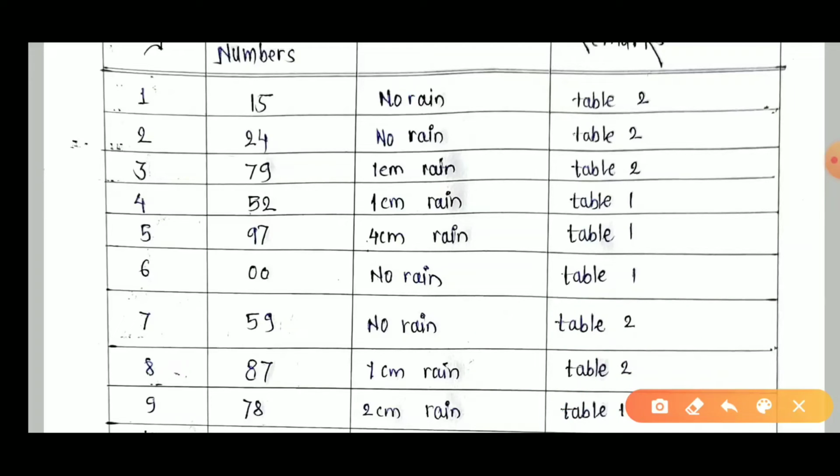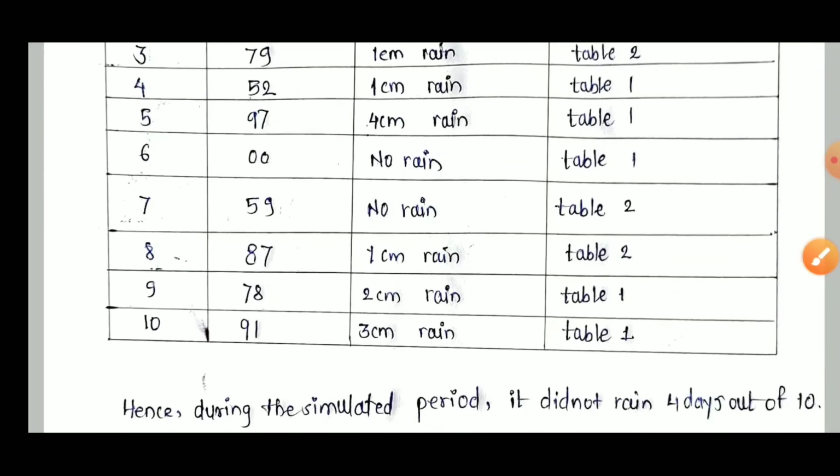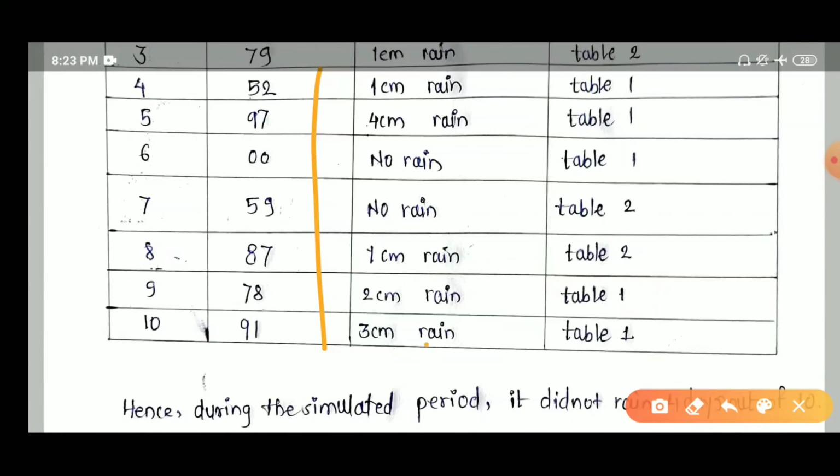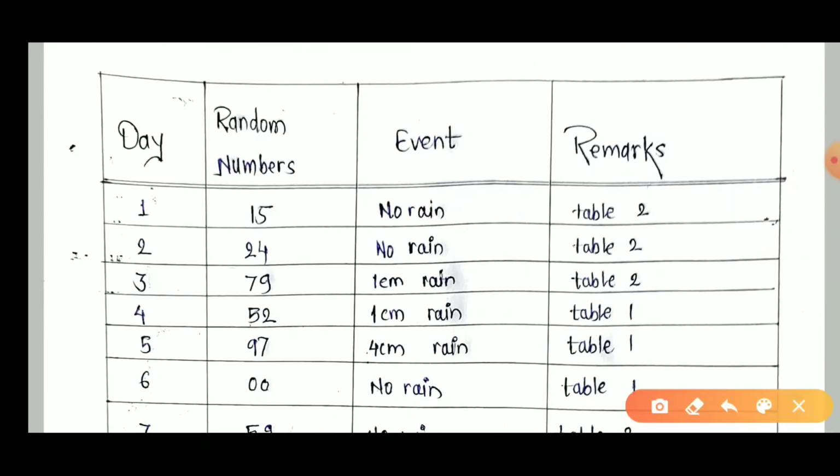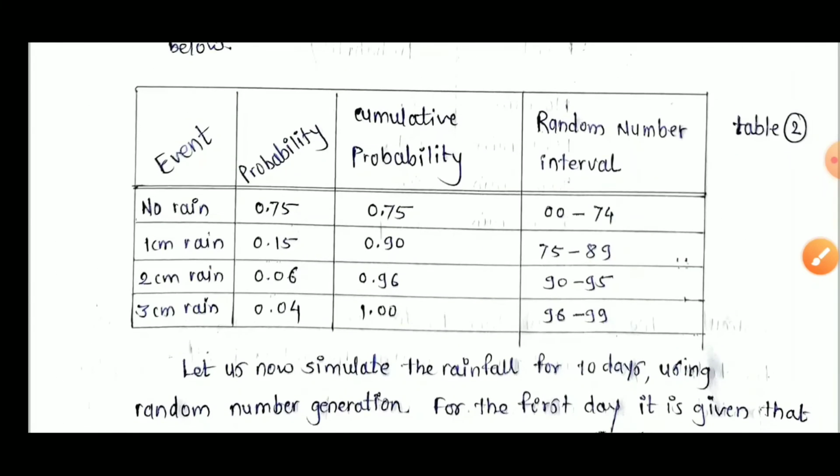That's why these numbers come to my mind. I decide on the range 0 to 99, and any number which comes to my mind I write down here, and I have written down these 10 numbers. If you generate your random numbers, they may be different, but the concept is the same. And how do we simulate this model? Let's go ahead. Now my random number is 15, and I assume that the previous day had no rainfall, which means I go to table number 2.